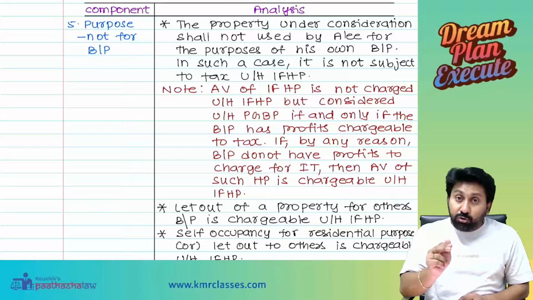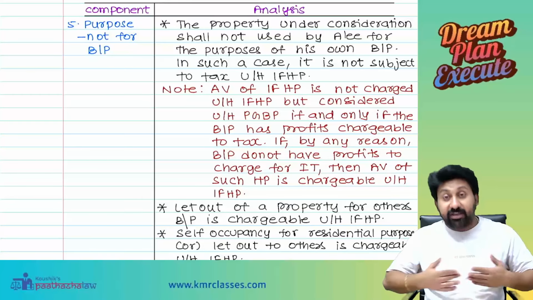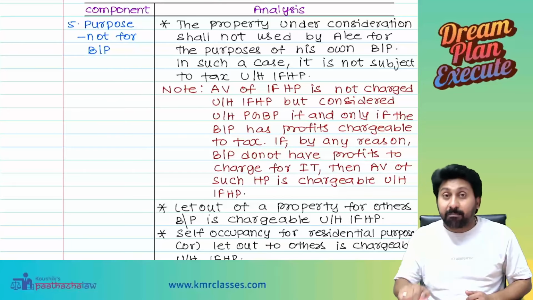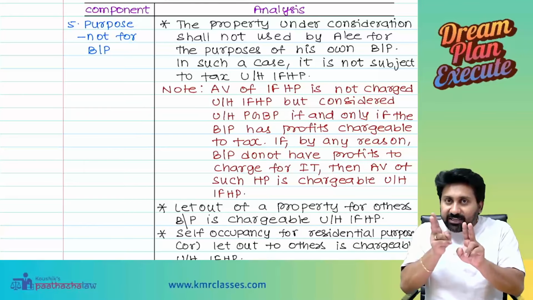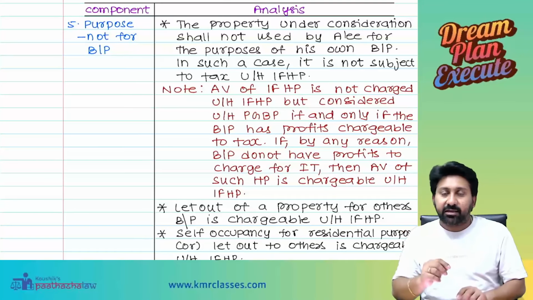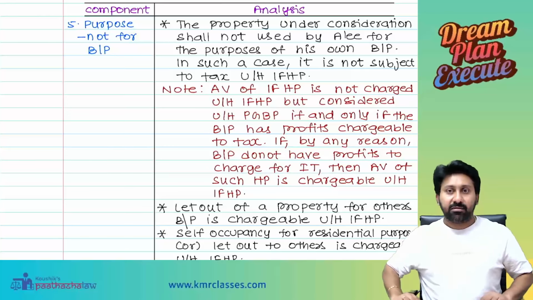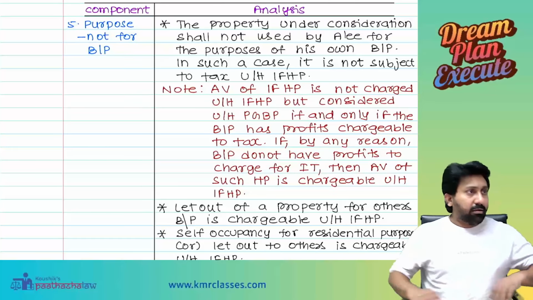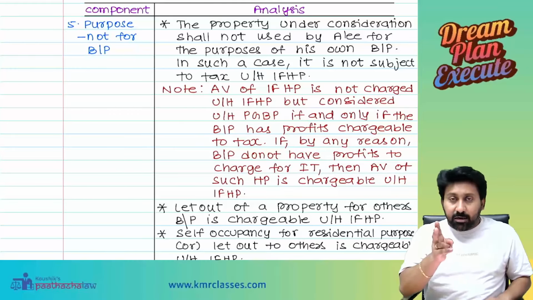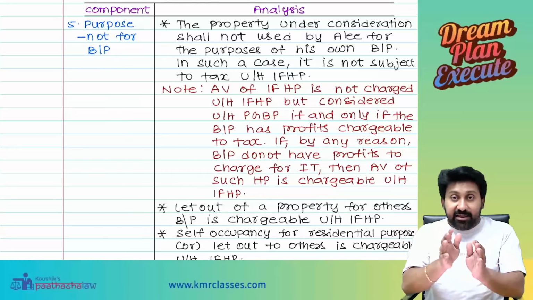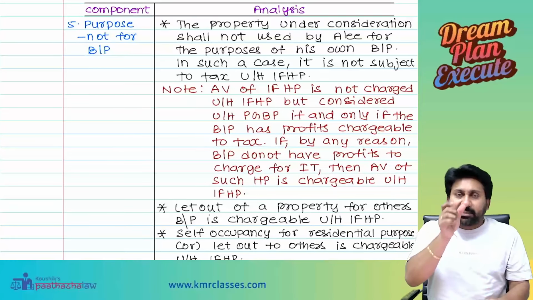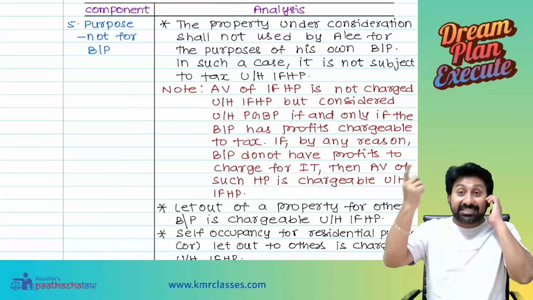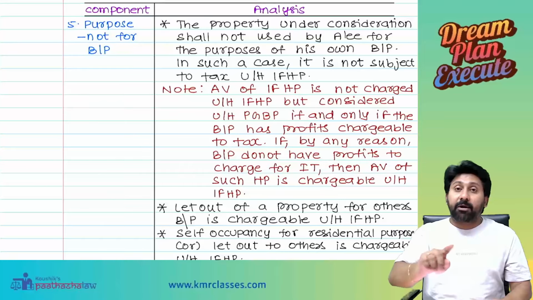Now, I am using the property for my purposes only, but not for my residence, but for my business or profession. Now, what is changing? The head is changing, but the nature is the same. Purpose for which you are using self-occupancy: first one, self-occupancy for residence; this one, self-occupied property for business.